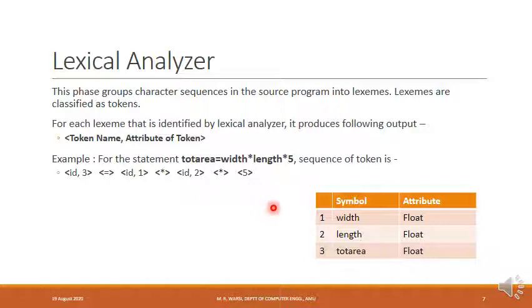When was information entered into the symbol table about these variables? In this statement, we are referring to the variables dot area, width, and length. These variables must have been declared earlier. So when these variables were declared, the compiler must have entered information about them into the symbol table. So when this statement is processed by the compiler, the compiler already finds information about these variables in the symbol table.